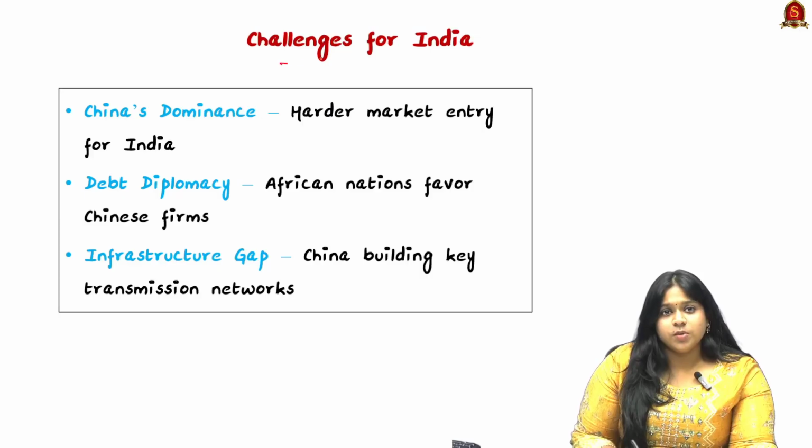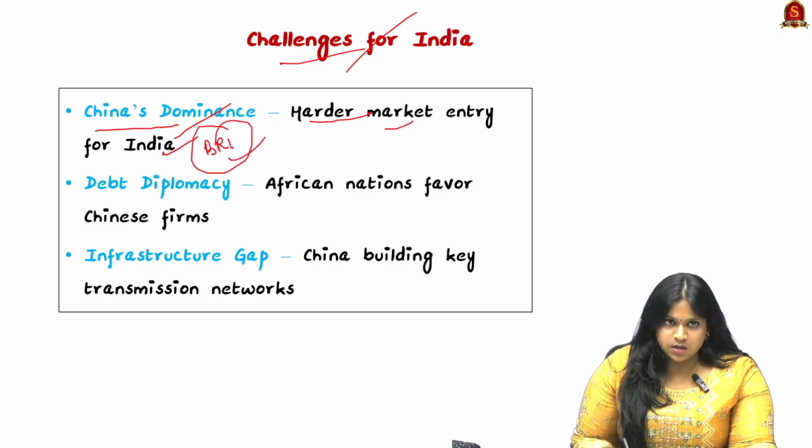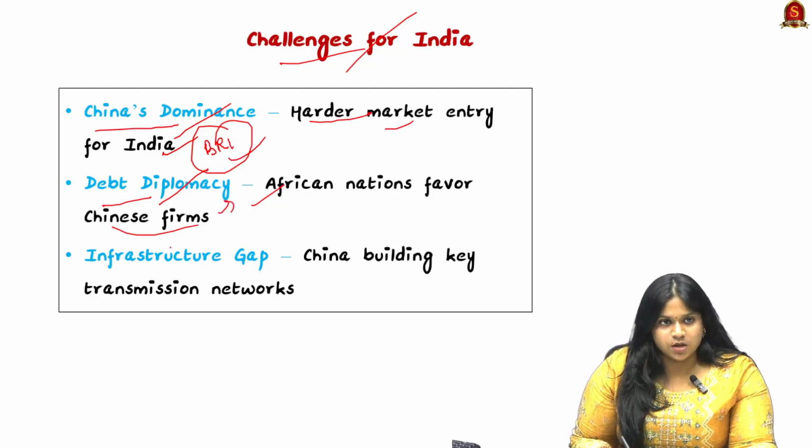Now, what would be the challenges for India here? Looking into China's dominance, first, it's hard for us to get market entry, also taking into account the BRI initiative. Next is debt diplomacy. Here, African nations favor Chinese firms more because there is more funding, research and involvement by China.